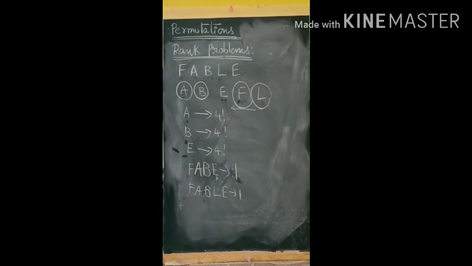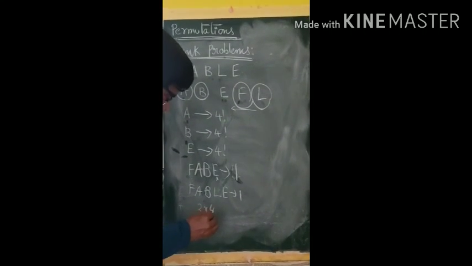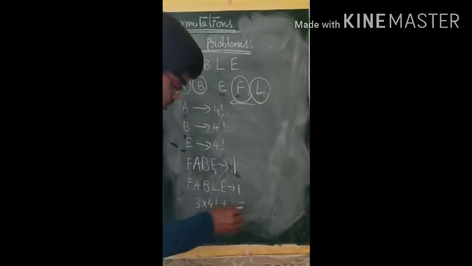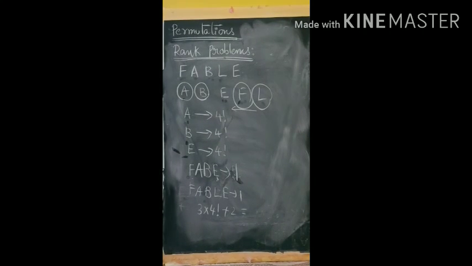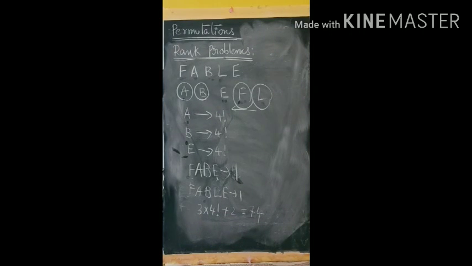So how many words are we getting? 3 into 4 factorial plus 1 plus 1. 3 into 4 factorial is 3 into 24, that is 72. 72 plus 2 is 74. So the rank of the word FABLE is 74.